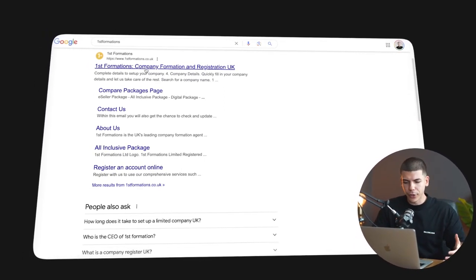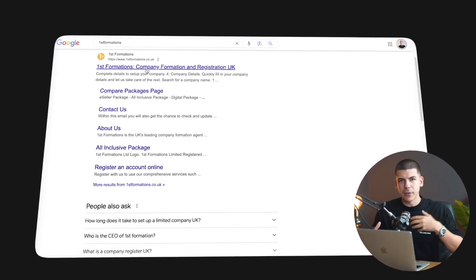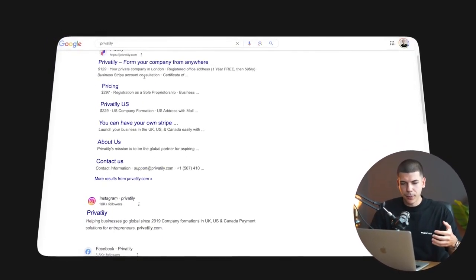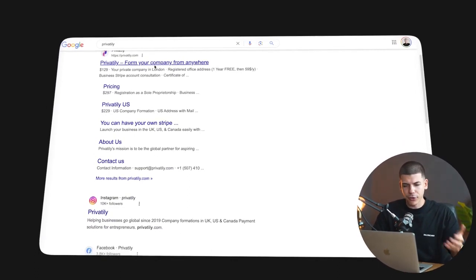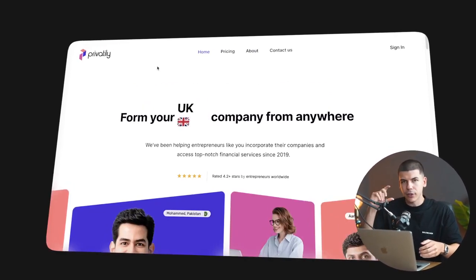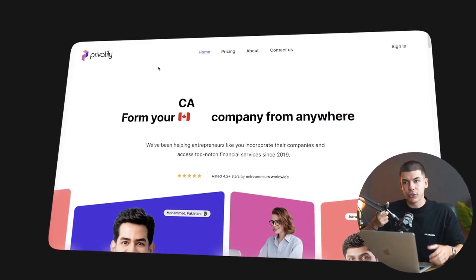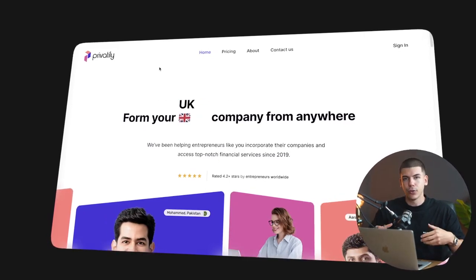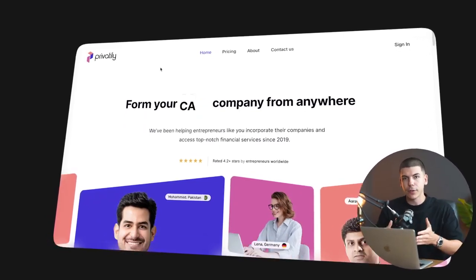I've used a bunch of different companies. Some of them are kind of shady, some of them don't really do their job, but you can try out different ones. There's a bunch of them for like $200 that would open up your US LLC, and then you will have your bank account in less than 7 days. And once you do that, you can essentially just connect your US or UK bank account to your TikTok account, and then once you withdraw from there, you can basically transfer the money to your actual bank account.